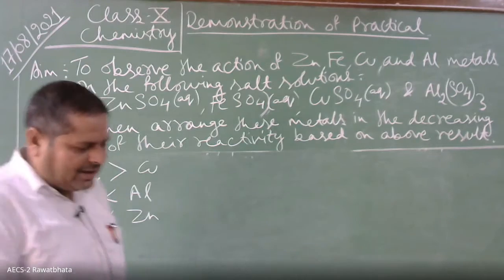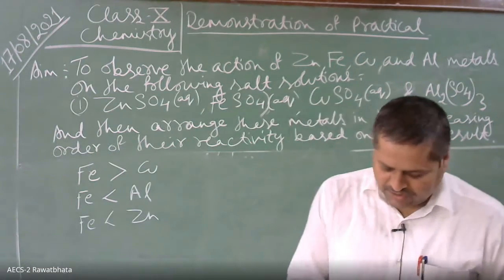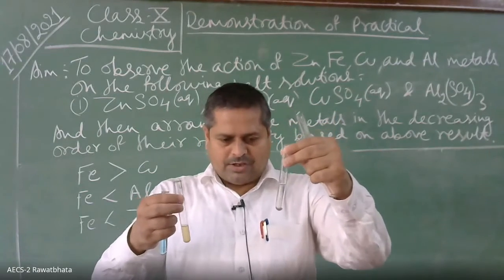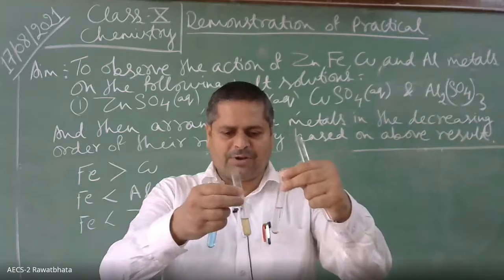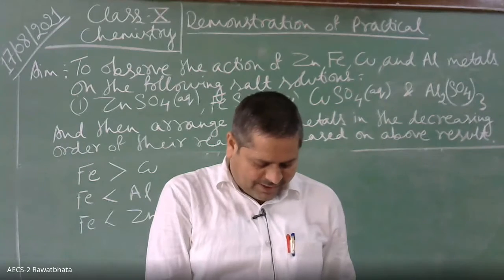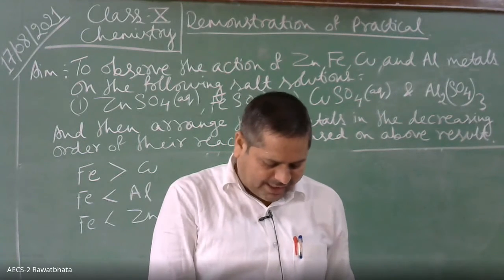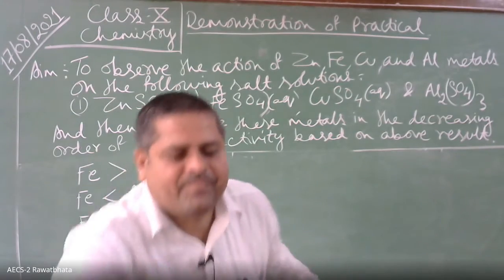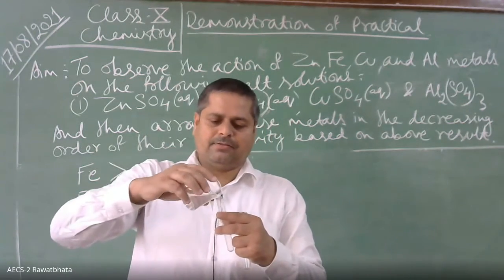What will we add in the third set, children? See, this is copper sulfate, and this is iron sulfate. This is aluminum sulfate, the colorless one. And then we have to take zinc sulfate in one more test tube. Here is zinc sulfate.